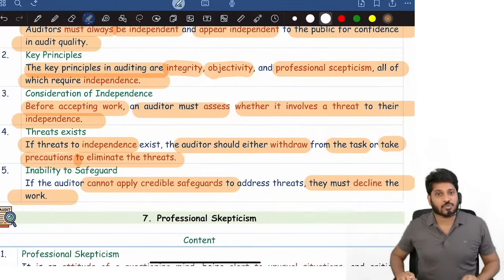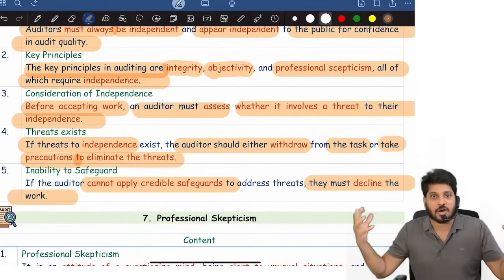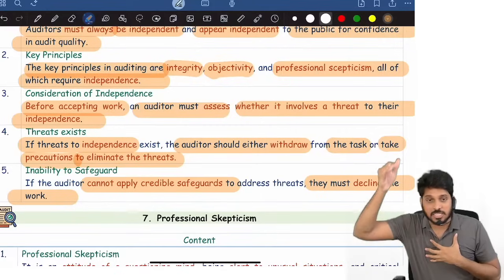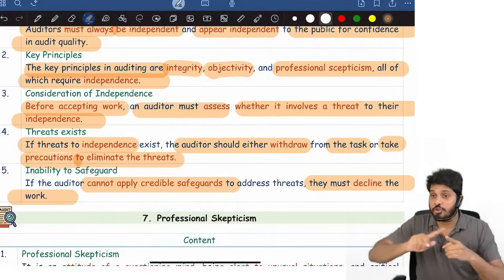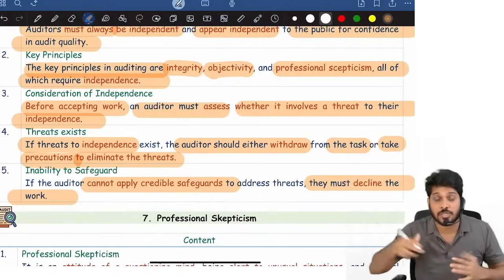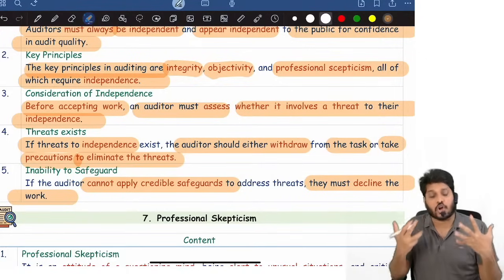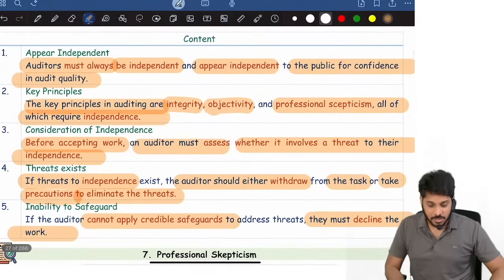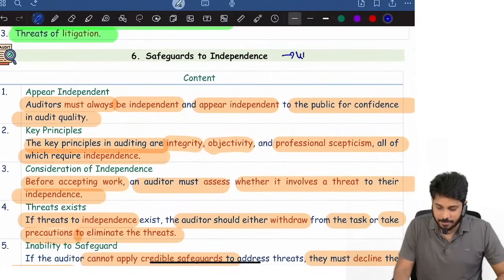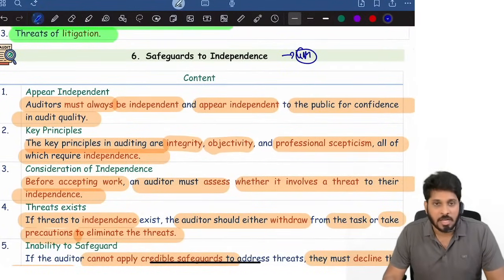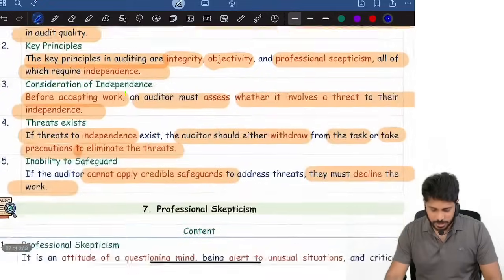So safeguards means indirectly telling the people around me, see, I have to be independent. There are disqualifications under company law. Every one of you, please comply with that so that I will not be disqualified. These are called safeguards, precautions. That's it. So these are the safeguards to independence. This itself can be asked as a straight 4 marks question.